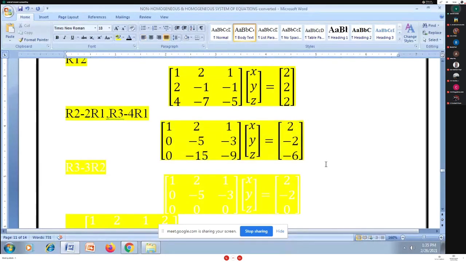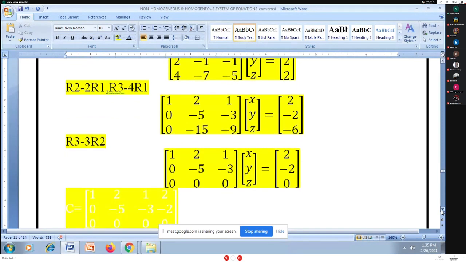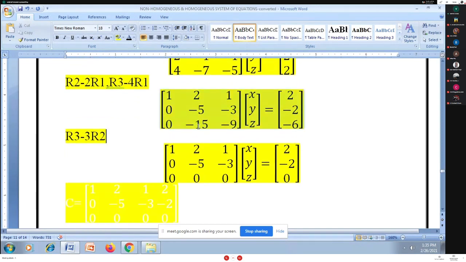Now observe R2 and R3. The entries in R2 are minus 5, minus 3. In R3, the entries are minus 15, minus 9, which is thrice R2. So I make the bottom row 0 by applying R3 minus 3 R2. You can observe that we get the bottom row as 0 in the A matrix.